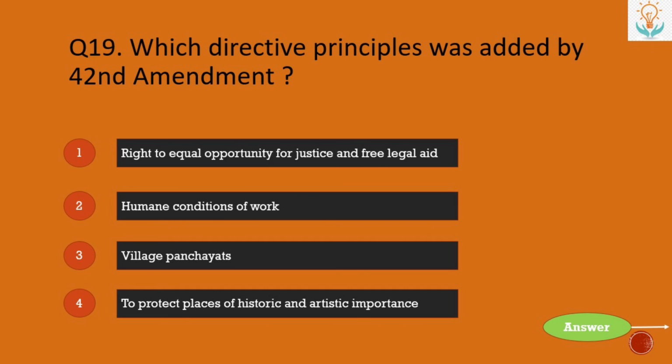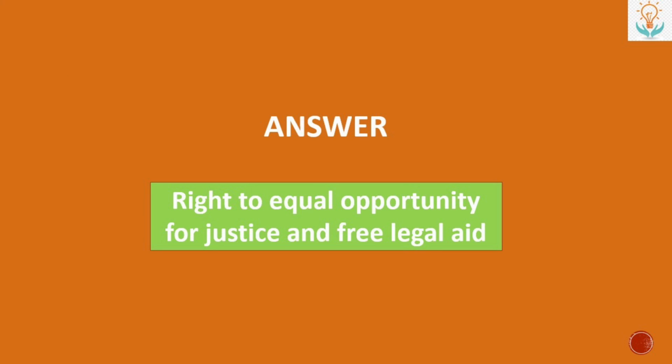Next, which directive principle was added by 42nd Amendment? Number 1, right to equal opportunity for justice and free legal aid. Number 2, humane conditions of work. Number 3, village panchayats. Or number 4, to protect places of historic and artistic importance. So the answer is right to equal opportunity for justice and free legal aid.